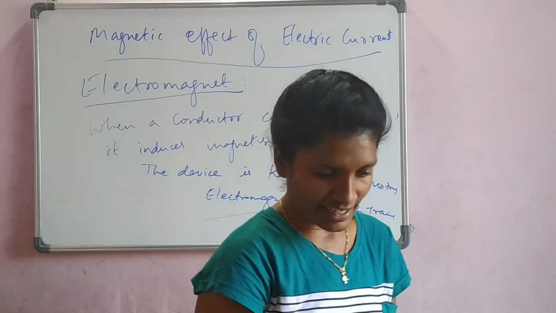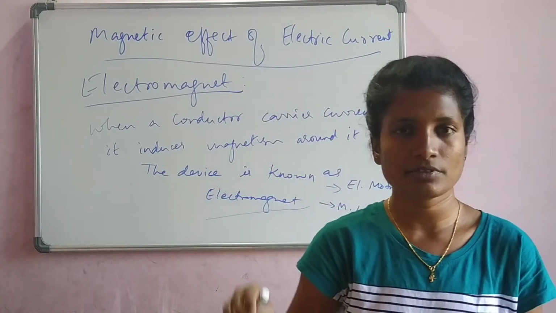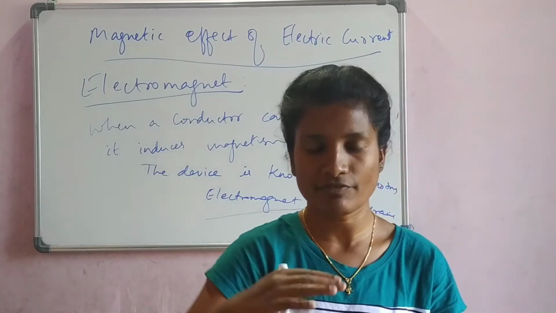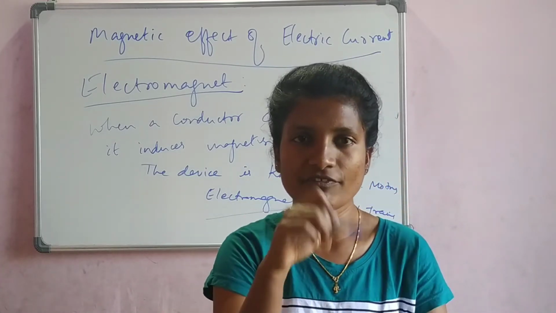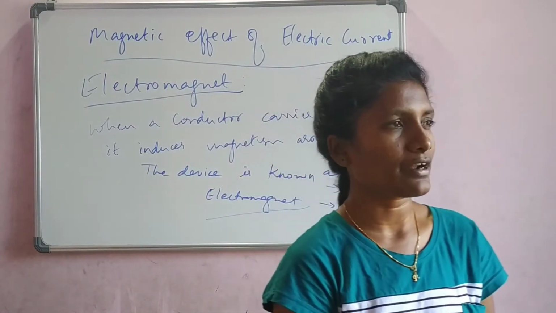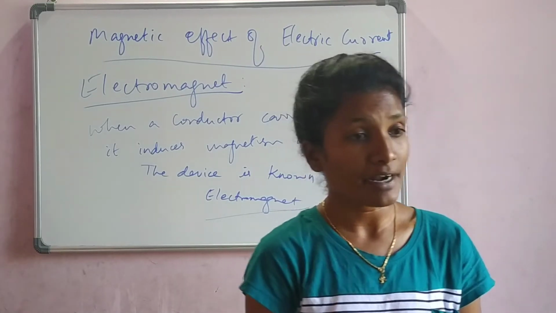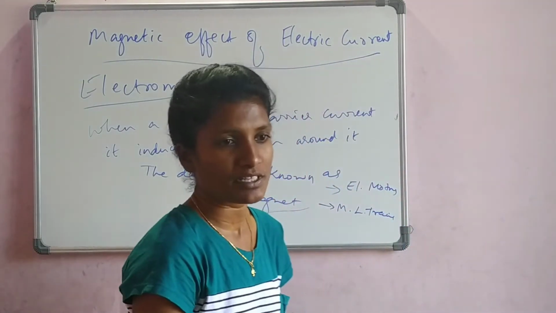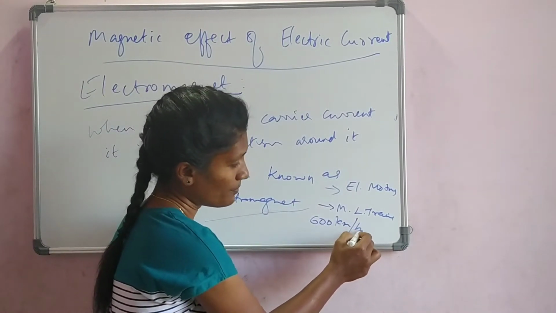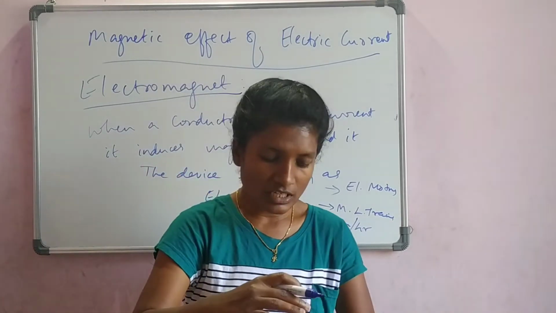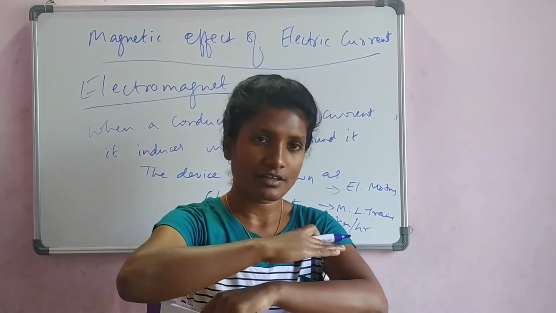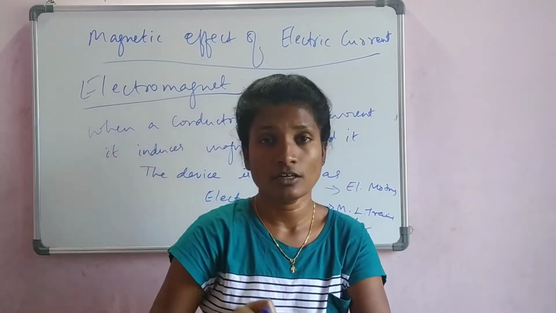For example, the Indian Railway has a track system. The trains go on the track, which creates friction. When the train goes on the track, both the wheels and the track meet together and it creates friction. Therefore, it can only cover about 100 or 120 kilometers per hour. But the magnetic levitation trains in Japan, the maglev trains, can cover 600 kilometers per hour. Why? Because they don't go on the track. If this is the track, the train goes above it. There is a gap between the train and the track.